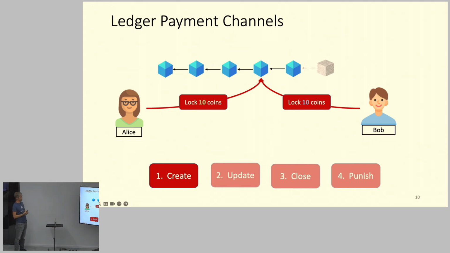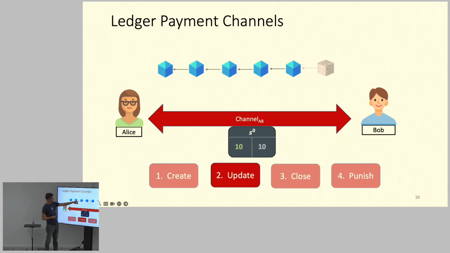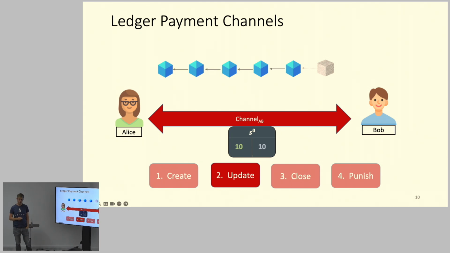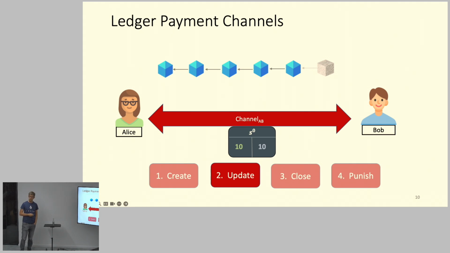In the create phase, Alice and Bob lock 10 coins each on the blockchain, and then they can use this in the channel. Because they locked it into this channel, they can now execute updates in this channel and update the balance between each other. And how is this usually done? There are multiple different protocols, but in the very simplest version, you can think of it as they just sign these new states.